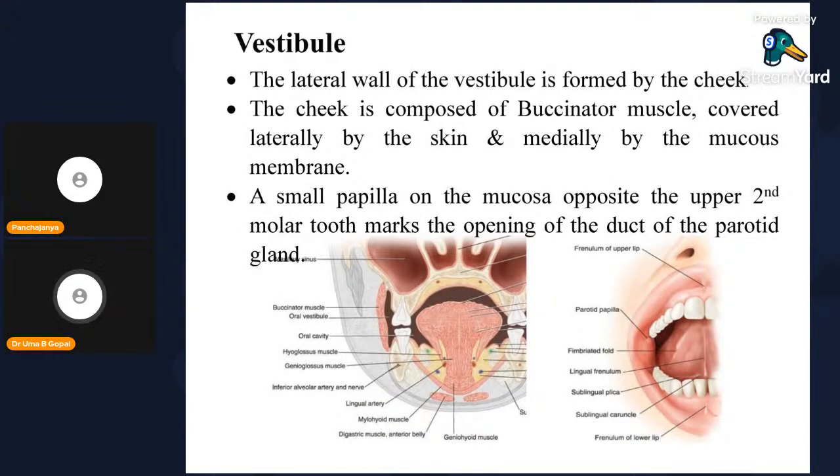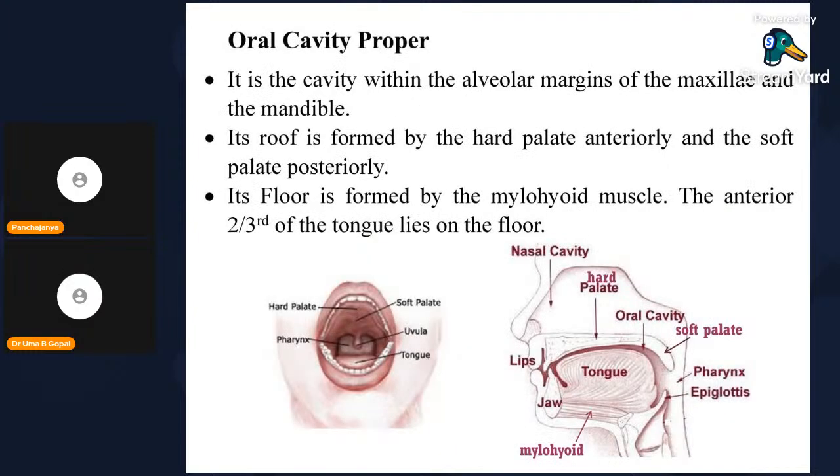The lateral wall of the vestibule is formed by the cheek. The cheek is composed of the buccinator muscle. You can see the buccinator. It is covered laterally by the skin and medially by the mucous membrane. A small papilla on the mucosa opposite the upper second molar tooth marks the opening of the duct of the parotid gland. Next, the oral cavity proper.